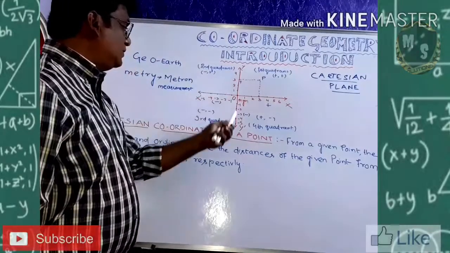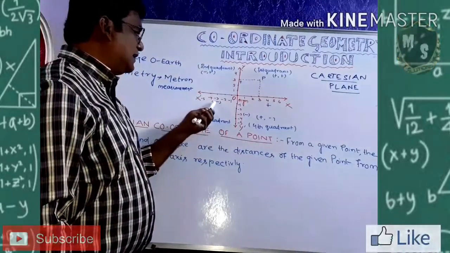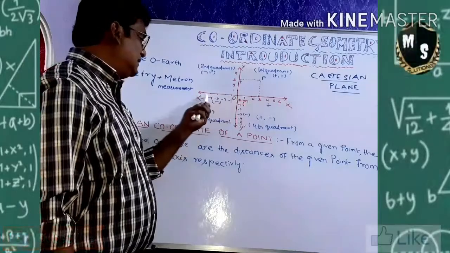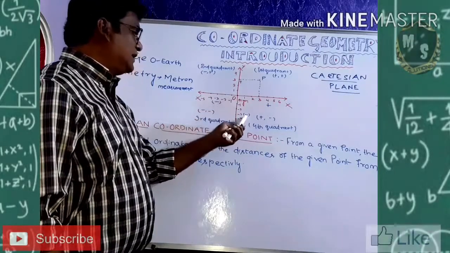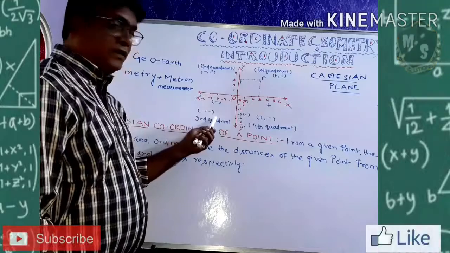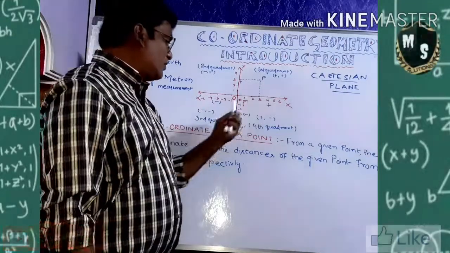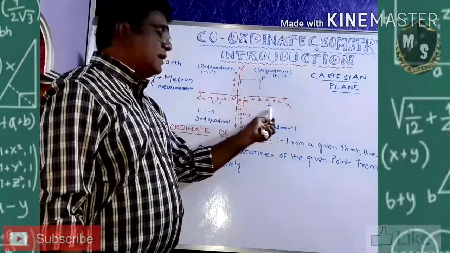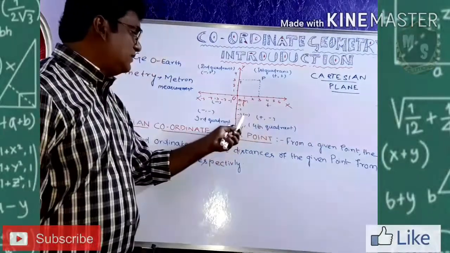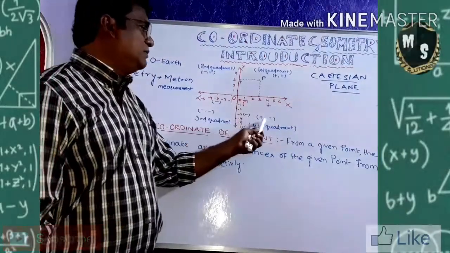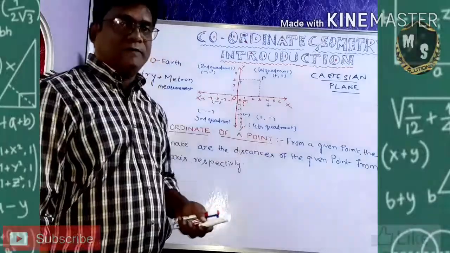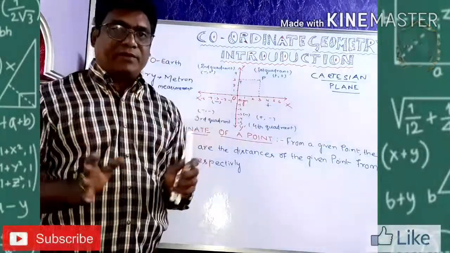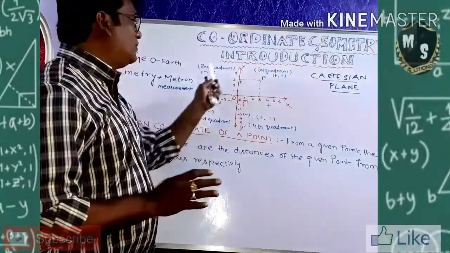Now come to the third quadrant. It is negative in x and negative in y also, so it is a negative quadrant. Now go for the fourth quadrant. On 0 right hand side it is positive, and on 0 down it is negative. So it is a plus minus quadrant. This is called the fourth quadrant. I hope you got an idea about the quadrants. I hope you got about the Cartesian plane.